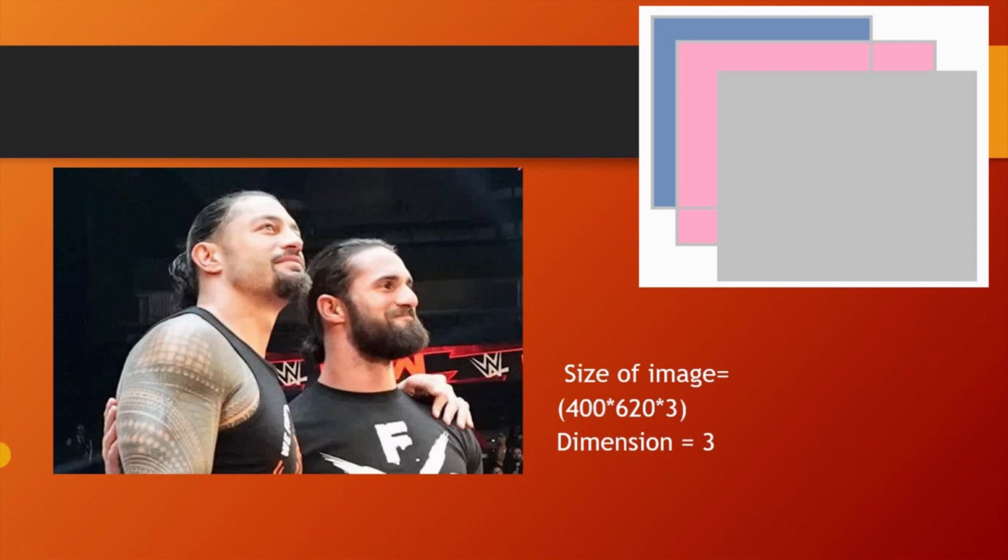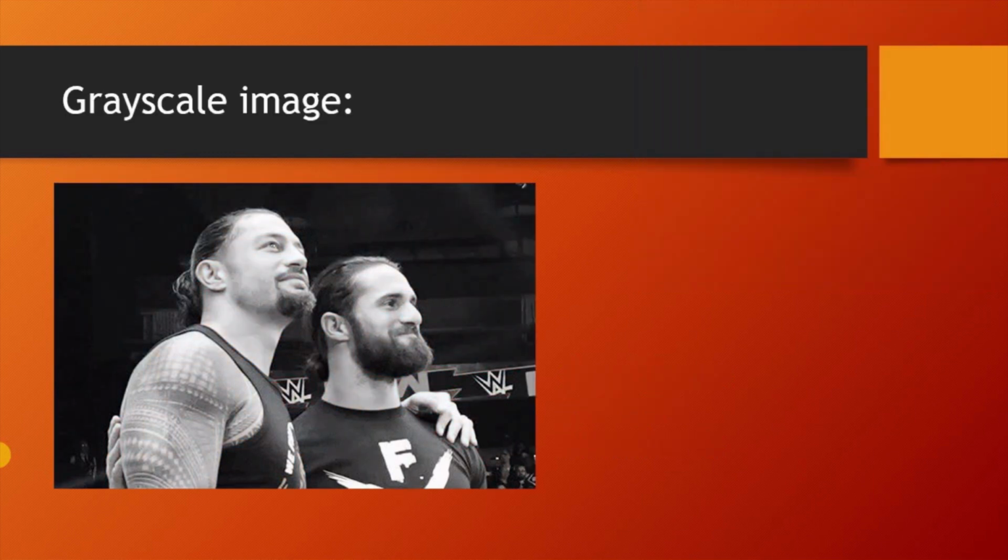So what is a grayscale image? A grayscale image is not a colored image. I hope you have found the difference between an RGB image and a grayscale image. A grayscale image has only one layer or one channel. So if you want to know the size of this image, you have to multiply only rows and columns, and the dimension of this image is 2 only.